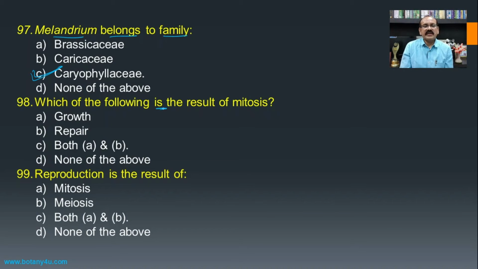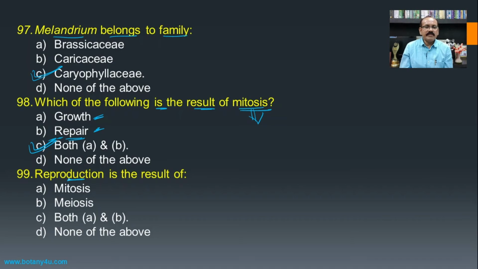Then which of the following is a result of mitosis? If you see mitosis, it is responsible for the growth of the organism. When there is an increase in the number of cells, they are added because of mitosis. When there is wear and tear on the body and new cells are added, that is known as repair, and both these functions are carried out by mitosis, and hence both A and B become the answer.